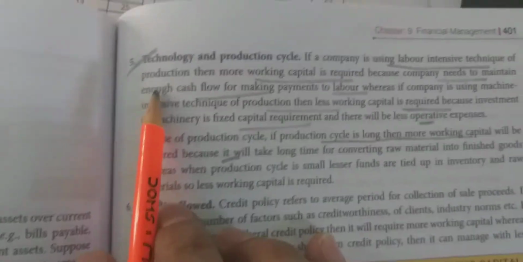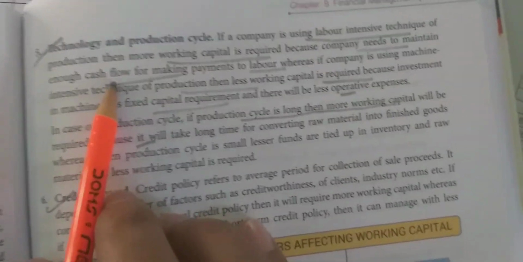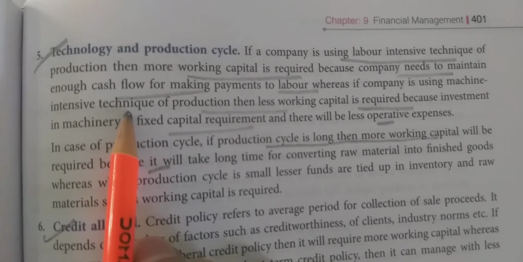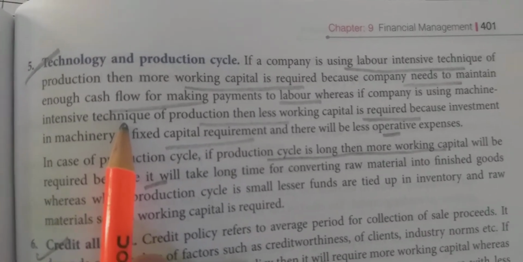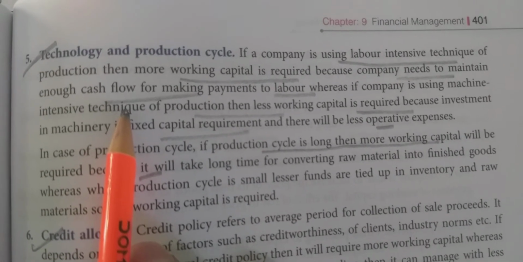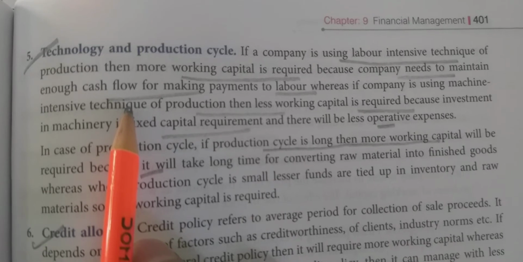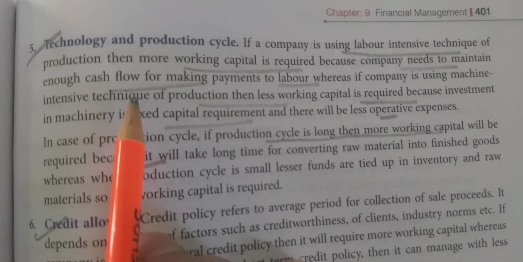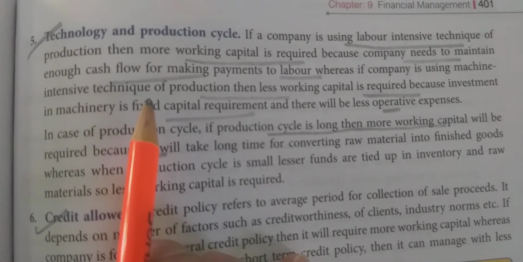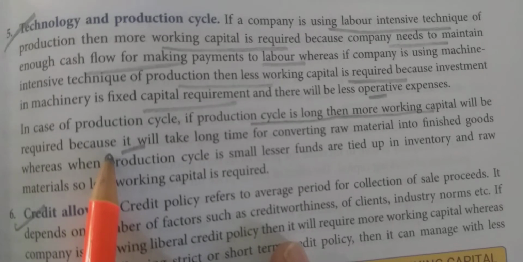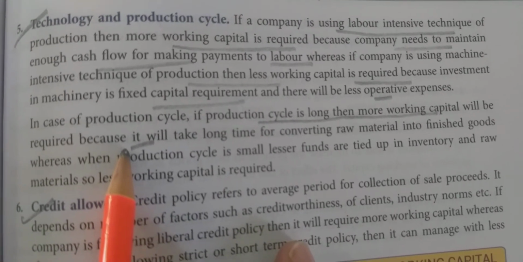Next is technology and production cycle. What is the meaning of technology? As we discussed earlier also, labor intensive technology or capital intensive technology. If we are using labor intensive technology, the requirement of working capital will be more, because we have to make regular payment to our workers. And if we are using capital intensive technology, then the requirement of fixed capital will be more to purchase that technology, not the working capital.